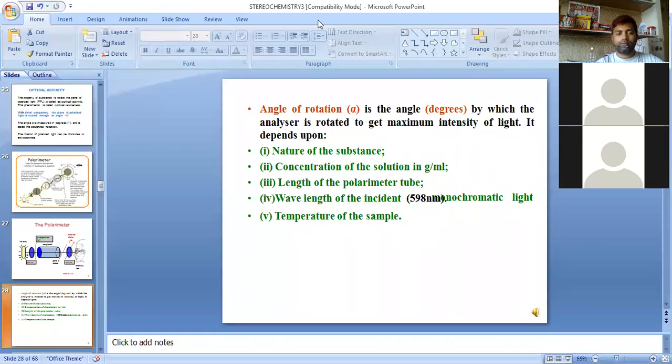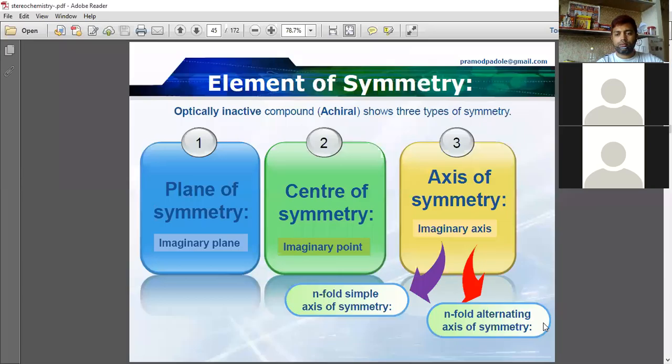Okay. New topic is elements of symmetry. What are elements of symmetry?